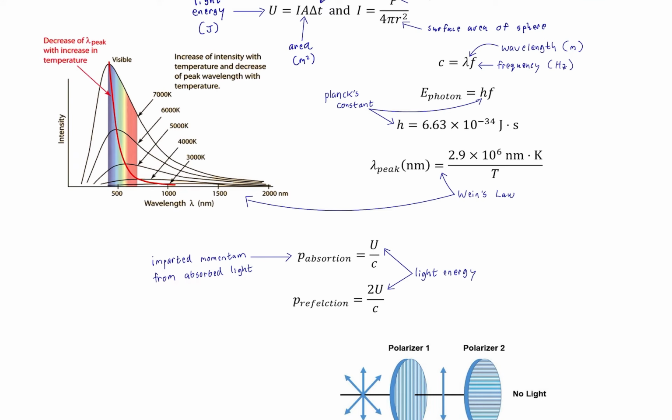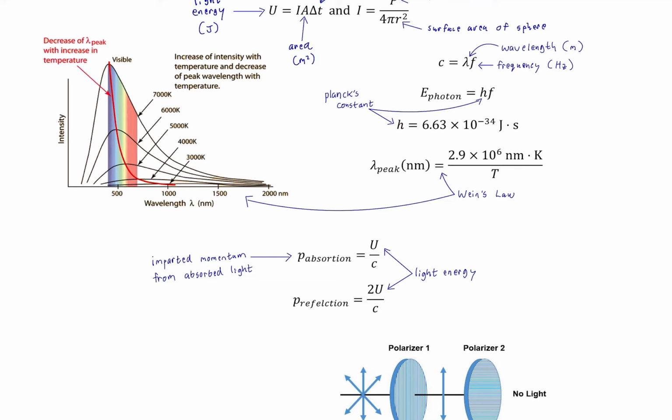Because although we don't notice that light pushes on things because the force and the momentum is very small, light does push. Light can be used to hold very small things like tiny beads used in certain molecular processes and in science. It also can be pushed on if you have a very large area and a very light object, and there is a discernible amount of push from light. It's relevant in the tails of comets. The tails of comets get pushed by the momentum of the photons coming from the sun. But the point being is that light does have momentum.